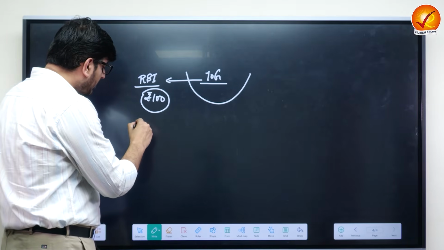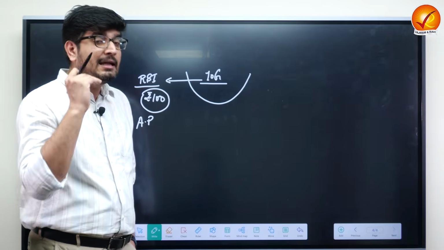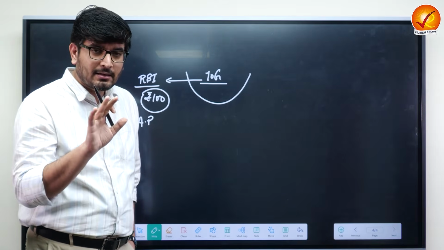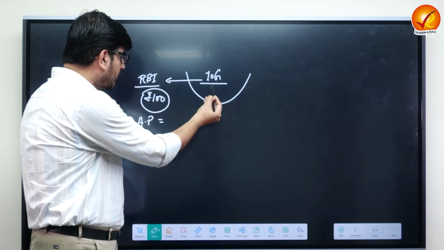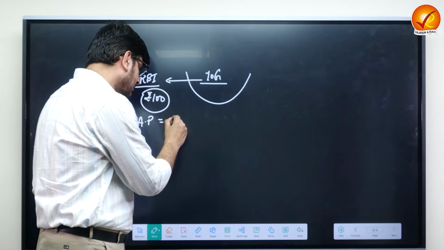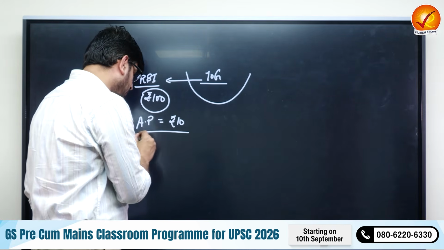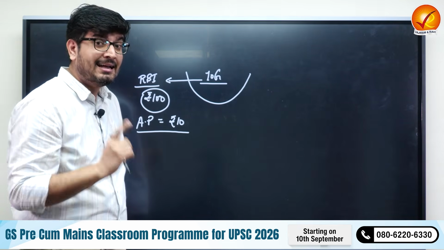We'll be able to come to the average price level, or aggregate price level, in the economy, and inflation is aggregate only. So the average price in the economy is 10 rupees. The average price of each good is 10.